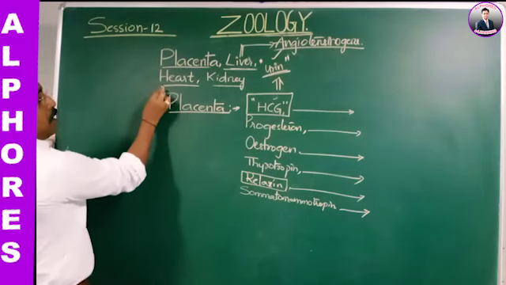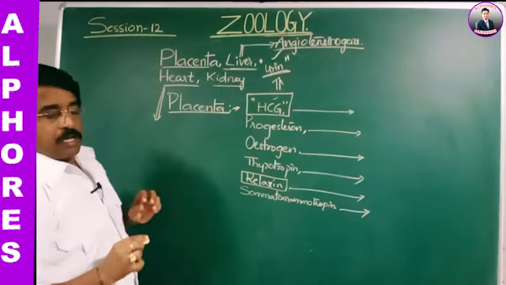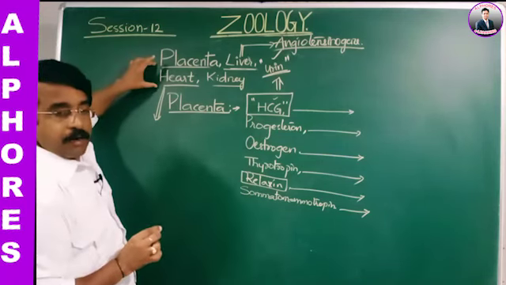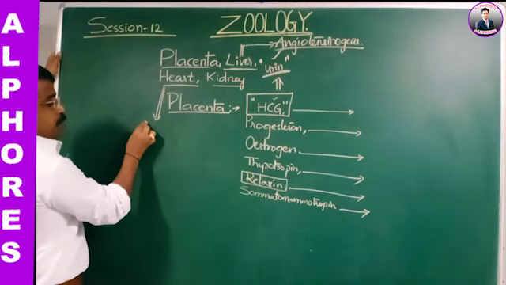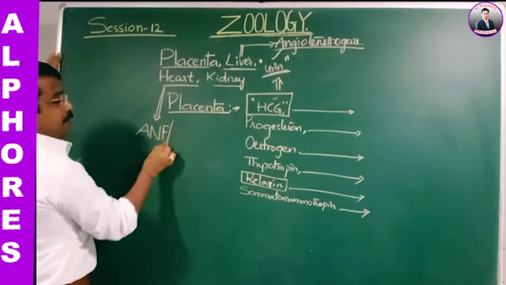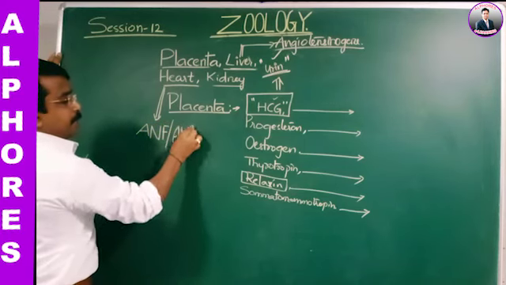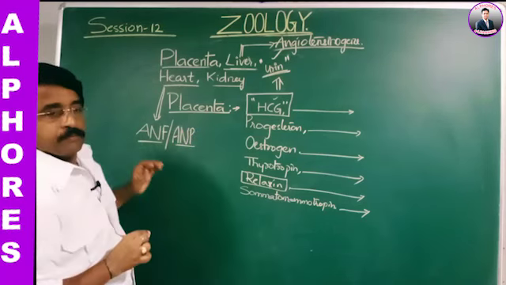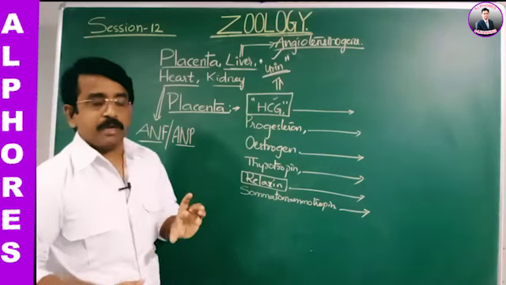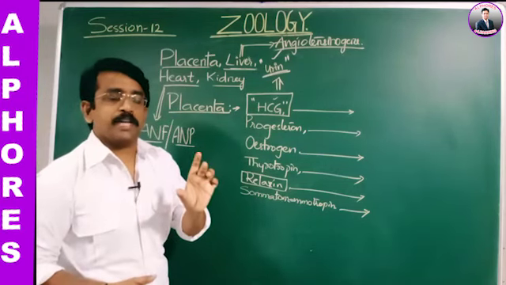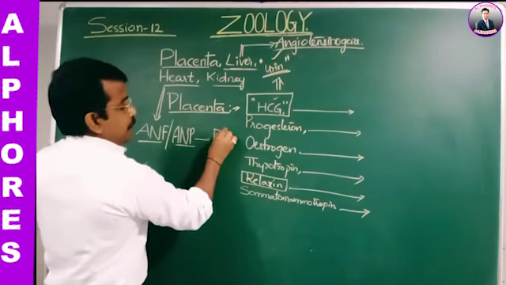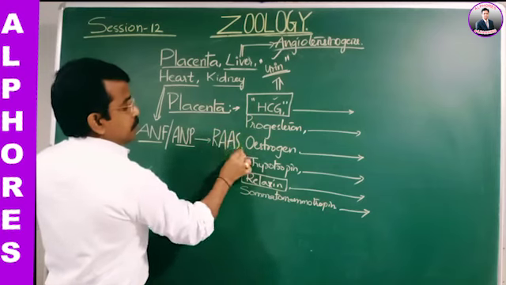Next, heart. The cardiomyocytes of the heart secrete a factor named atrial natriuretic factor or atrial natriuretic peptide hormone. We have discussed that ANF or ANP counterchecks the RAAS, the renin angiotensin aldosterone system.